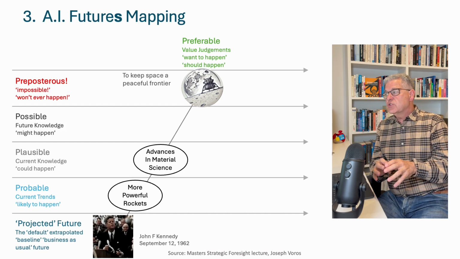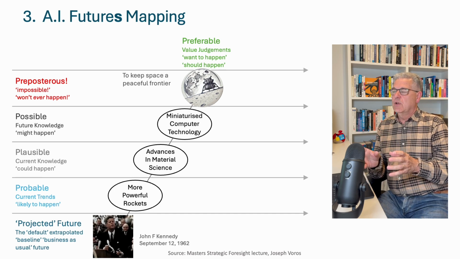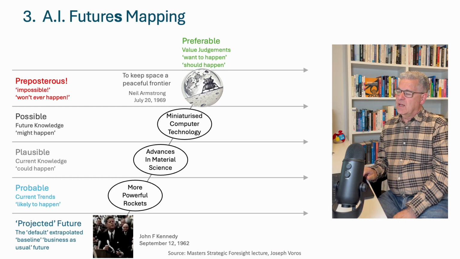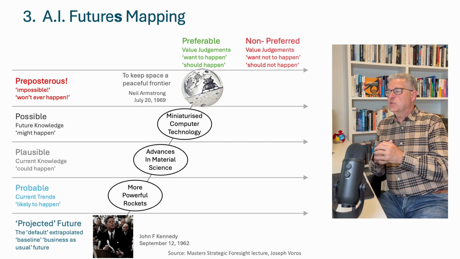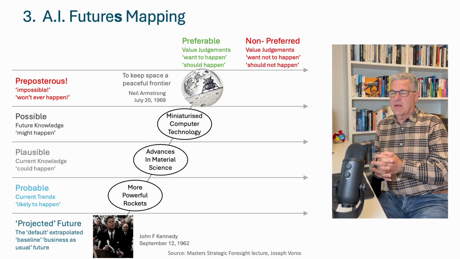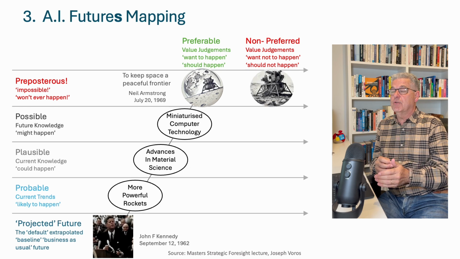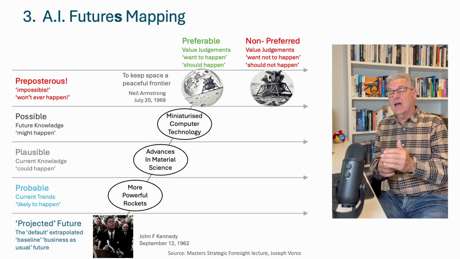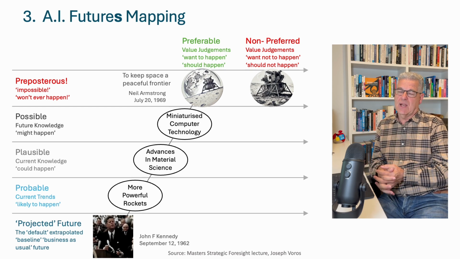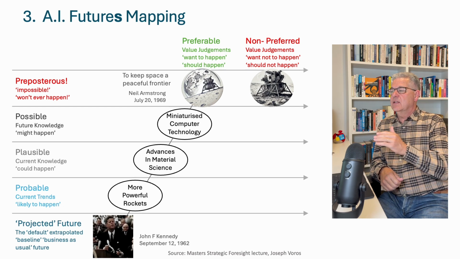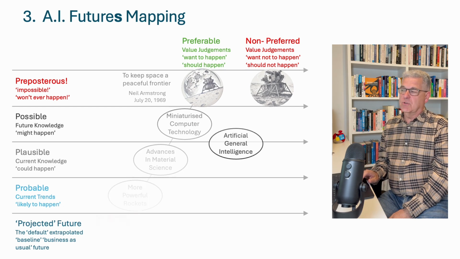We did require future knowledge, so it was possible to miniaturize onboard computers that were going to guide the Apollo spacecraft. And as the saying goes, the rest is history. But there is one more range of futures we need to think about, and that is our non-preferred futures. A crash landing was only avoided by Neil Armstrong's skill that manually guided the lunar module to a safe landing spot. Let's now apply these steps to AI futures.